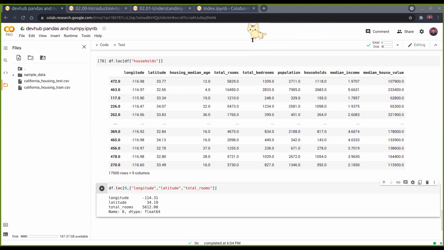If you mention 0, then colon, and then 100, it will pick out 101 values from the 0th index to the 100th index, not 100 exclusive. It is 100 inclusive. This happens in loc. So you need to keep this difference in mind when you are using loc and iloc.